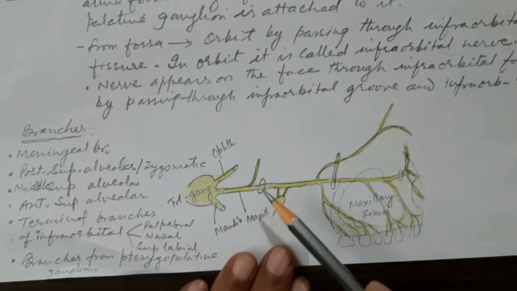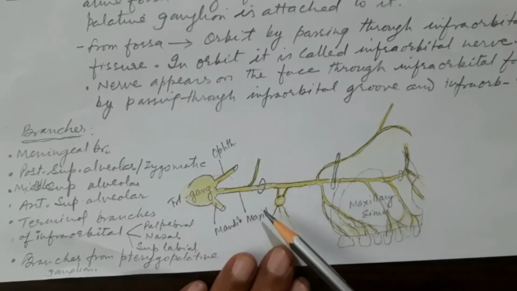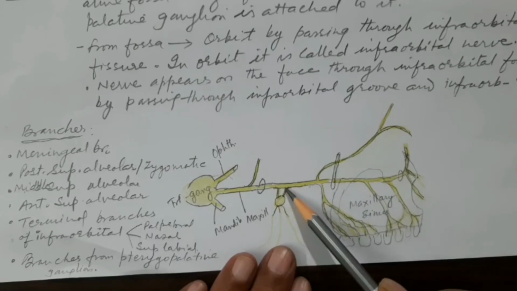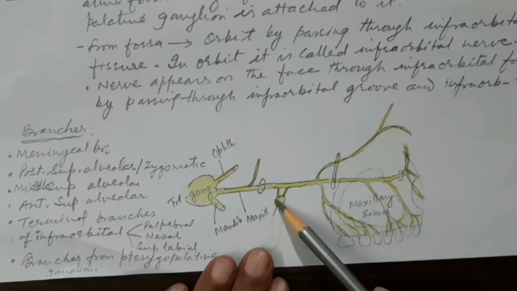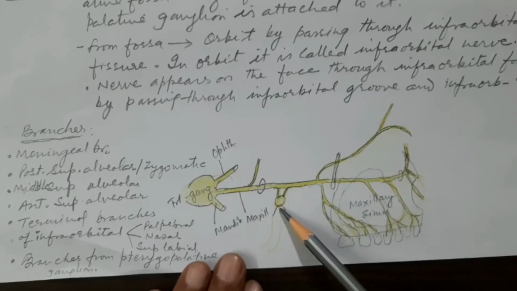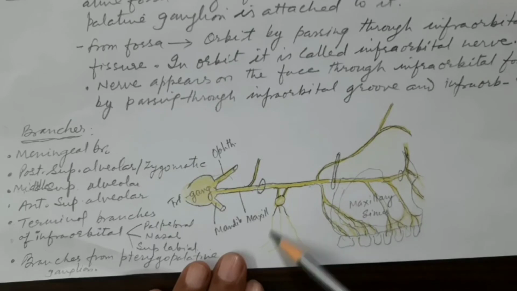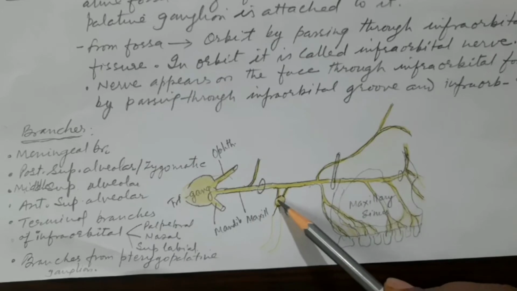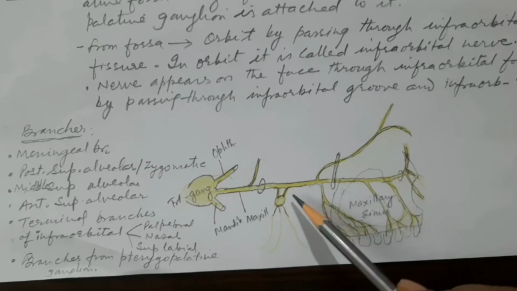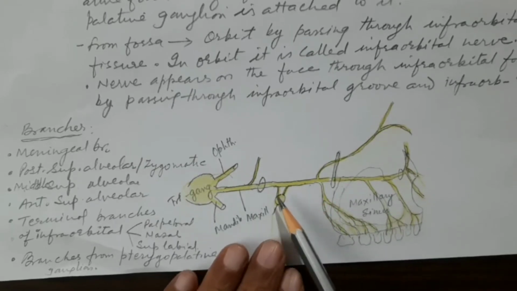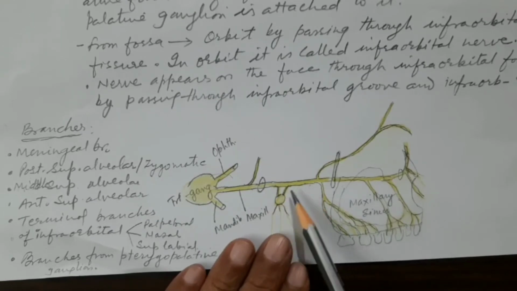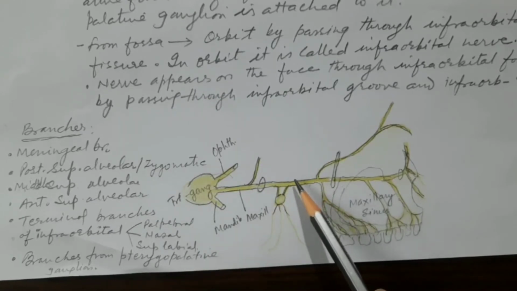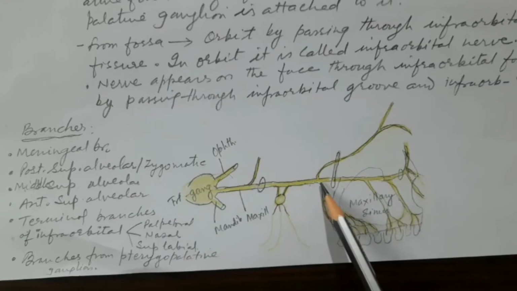Then in the fossa, that is the pterygopalatine fossa, the pterygopalatine ganglion hangs from this nerve, that is from the maxillary nerve, and a lot of long branches take origin from this pterygopalatine ganglion, which we will discuss in the next short video. After this, within the pterygopalatine fossa, the nerve